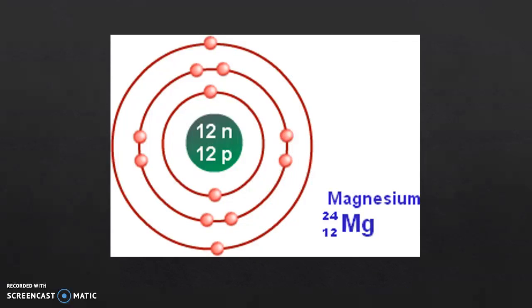And here is a shell model of the atom magnesium. In the nucleus, 12 protons and 12 neutrons are present. We know from before that magnesium has 3 shells because it's in the third row, and it's in the second group, so therefore there must be 2 electrons in the outer shell. So if you put that in the model, we will get that there are going to be 2 electrons in the first shell, 8 electrons in the second shell, and 2 electrons in the outer shell. Now we've filled out the model since the number of protons and the number of electrons is equal.